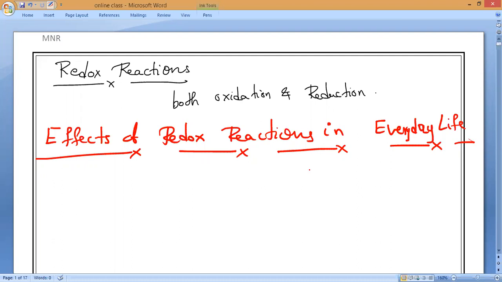The effects of redox reactions in everyday life take place naturally. It is not done by us, so we can say natural redox reactions. Okay, clear? The reactions we are going to study today are very common in our industries, in our daily activities, and even inside the bodies of all living organisms. Some redox reactions are very useful and some are very harmful also.